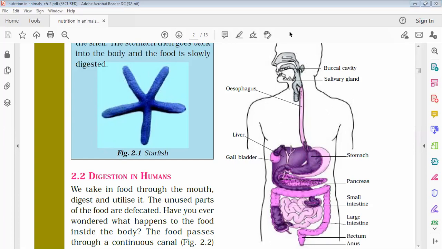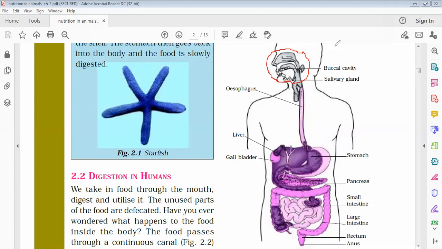I am talking about this buccal cavity. Here we have the tongue, teeth, and salivary glands. The front teeth are the incisors, as we discussed in the first lecture, used for biting and cutting the bulk food into smaller pieces. Then canines tear the small pieces of the food. Then premolars and molars help in chewing and grinding the food.